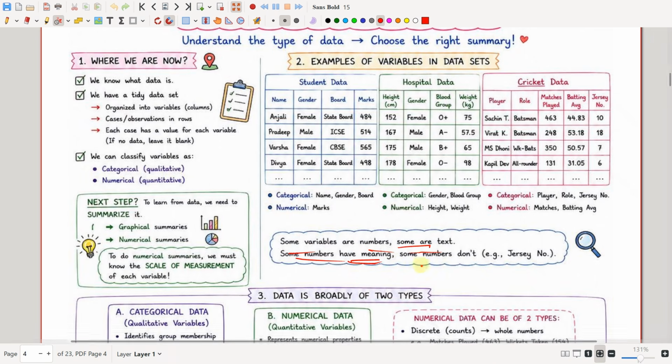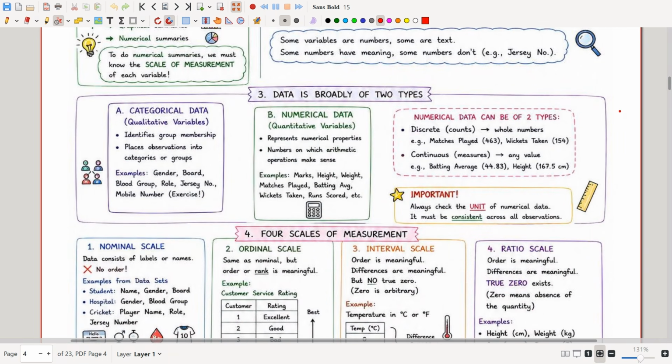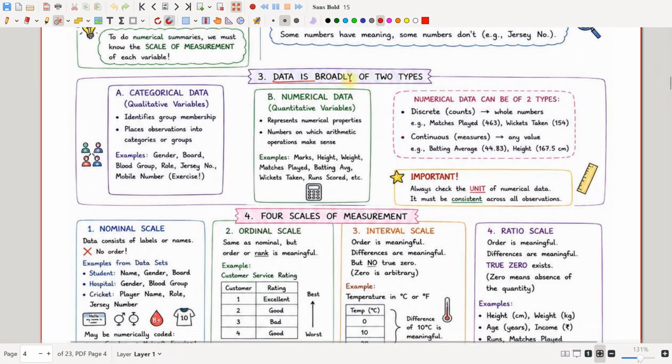Okay, so some variables are numbers, some are just text. Some numbers have meaning, some numbers don't. For example, matches played and batting average have meaning. You can do some computations with them. But jersey number is just a jersey number. You cannot do anything with that. So the data is broadly classified into two types, as we saw: categorical and numerical. Anything which can be measured or counted comes under numerical data. The other data, which can be just named or ordered, comes under categorical data.